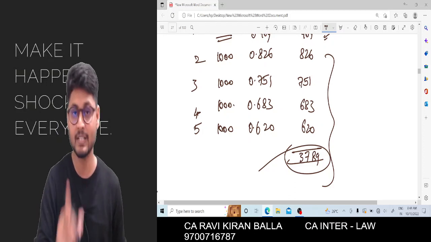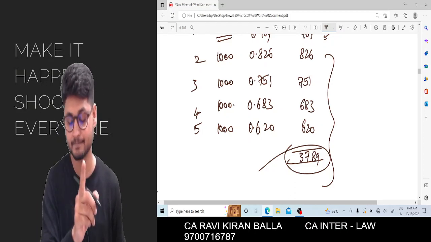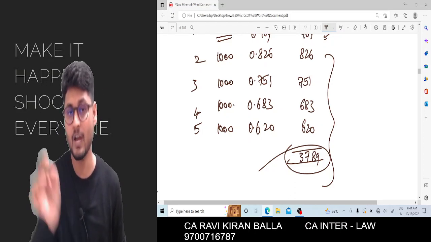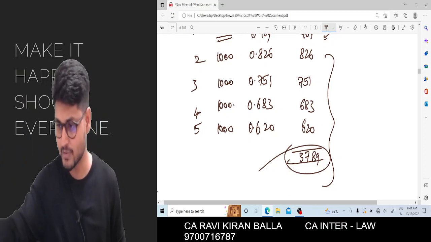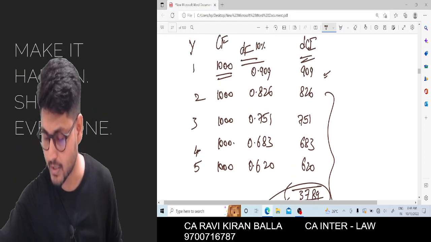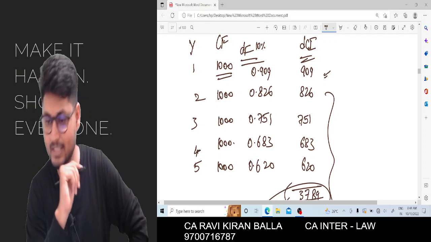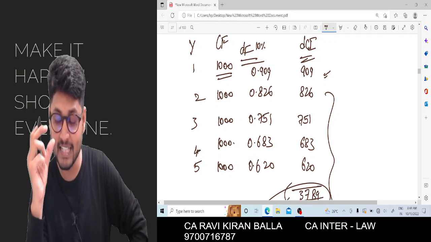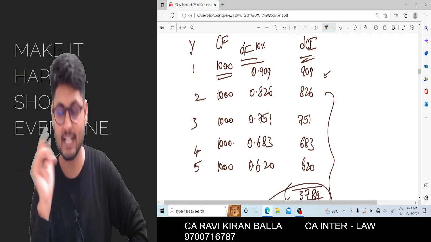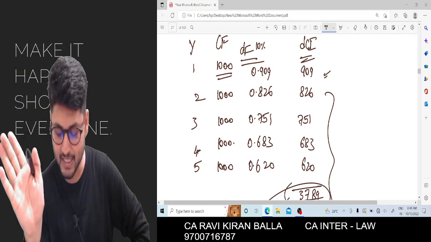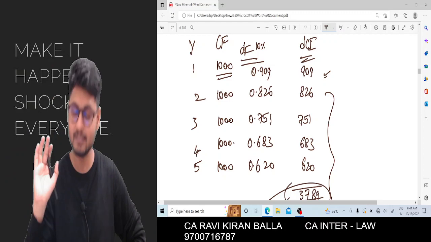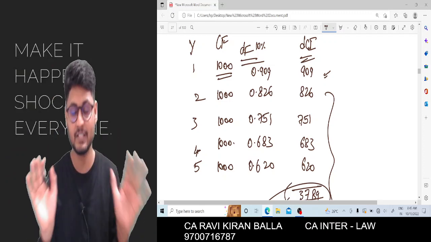You need to check one thing: is the cash flow an annuity or not? Let us check. Every year the cash flow is the same. What is the cash flow? It is 1000, and the time gap between each cash flow is the same, that is 1 year. Hence it is called an annuity, and using that I can calculate the value using the annuity factors.